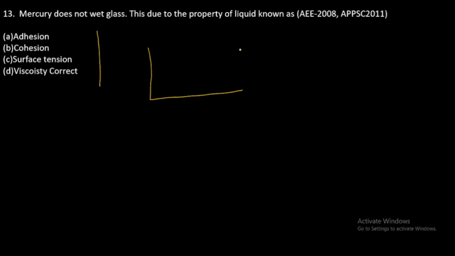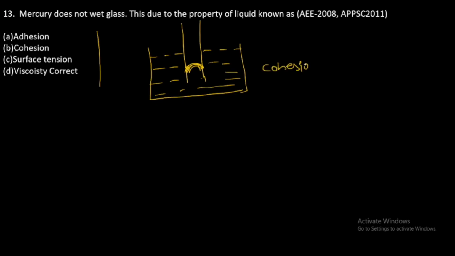I already discussed previously that if this is the mercury, there will be a fall, because of the more cohesion, greater than adhesion. So B is the correct answer.